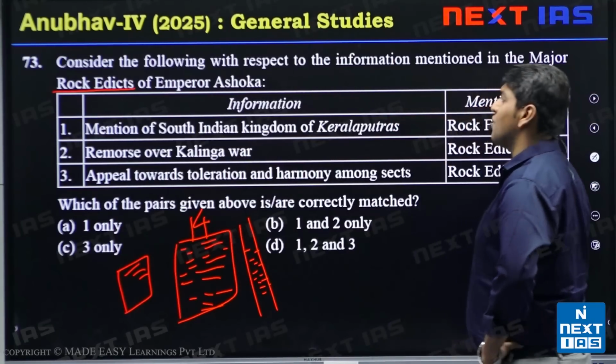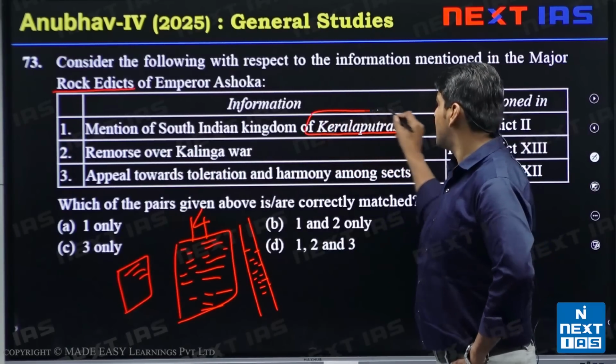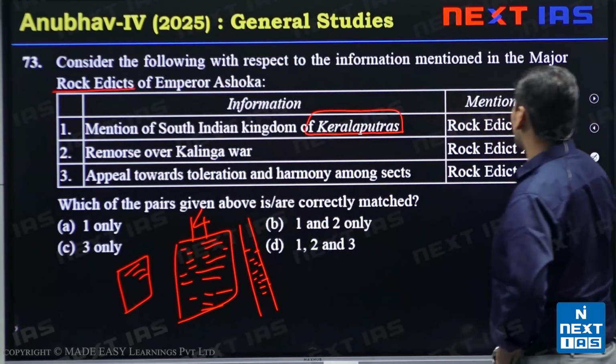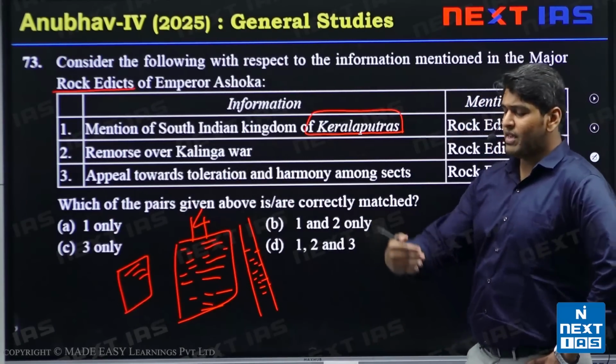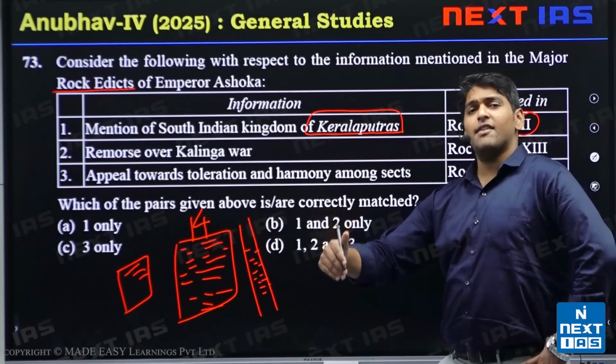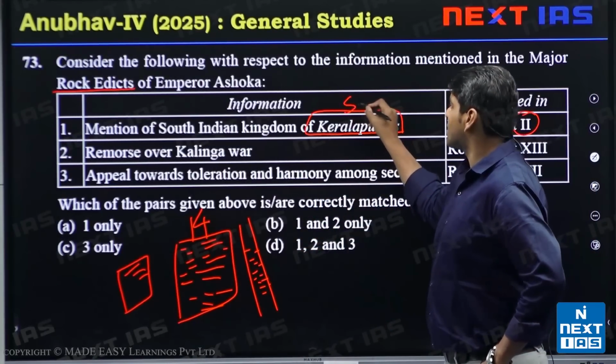Mention of the South Indian kingdom of Keralaputras. Yes. In rock edict 2, it talks about the frontiers of the empire. Beyond our empire, we have the Keralaputras and Satyaputras. Okay, Satyaputras also.